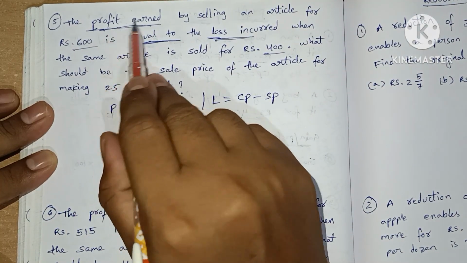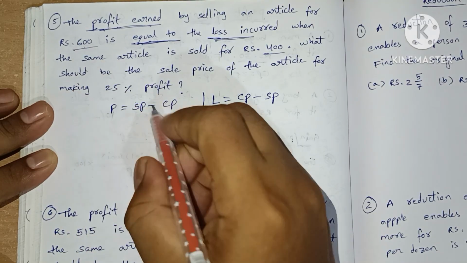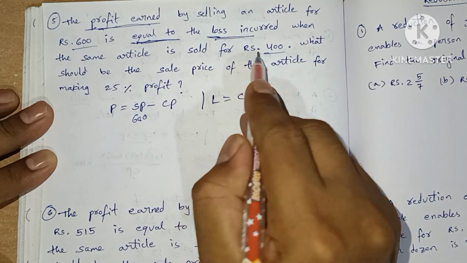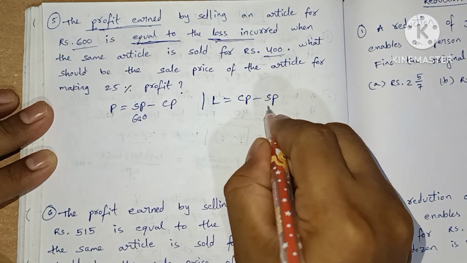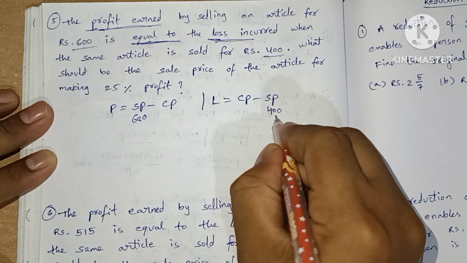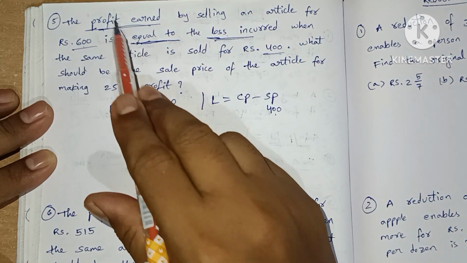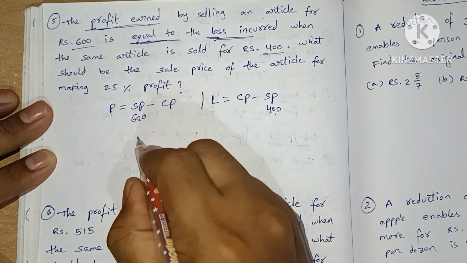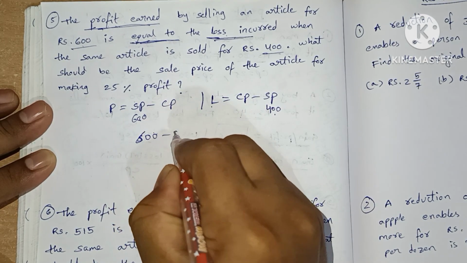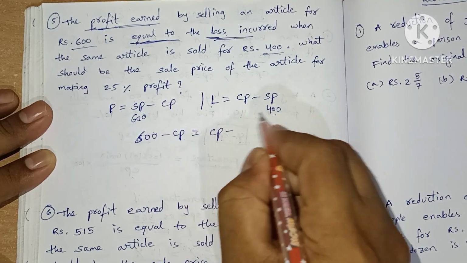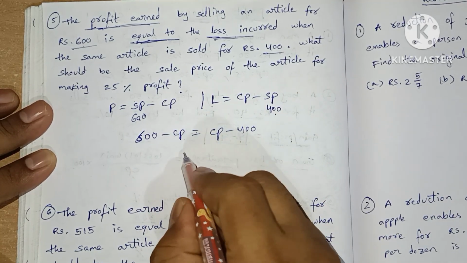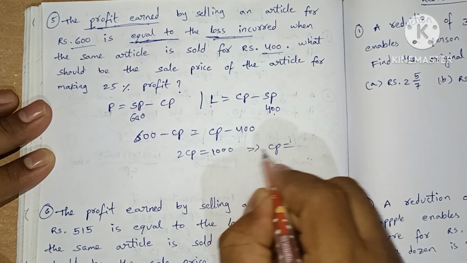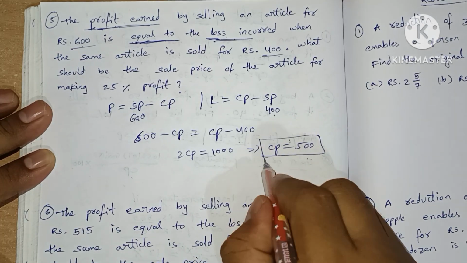Here in the first case, profit, selling an article for 600 rupees, so 600 rupees is the selling price. When the same article is sold for 400 rupees, loss occurred. So here the selling price is 400, and it is said that profit is equal to loss. So P equals L means we are equating these two. SP, that is 600 minus CP equals CP minus 400. So 2CP equals 1000, cost price is equal to 500. So 500 is the cost price.